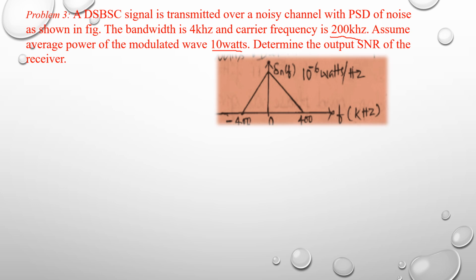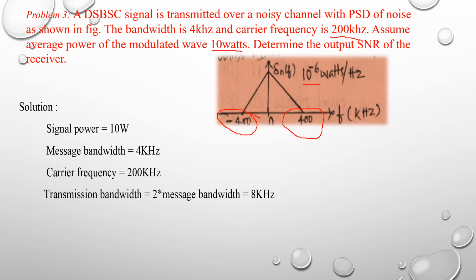Determine the output signal to noise ratio of the receiver. So this is the given figure. The bandwidth varies from minus 400 kilohertz to 400 kilohertz, and the power spectrum density is 10 to the power minus 6 watts per hertz.